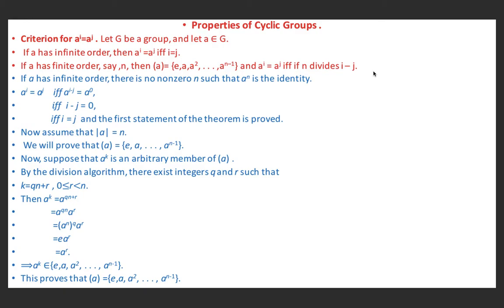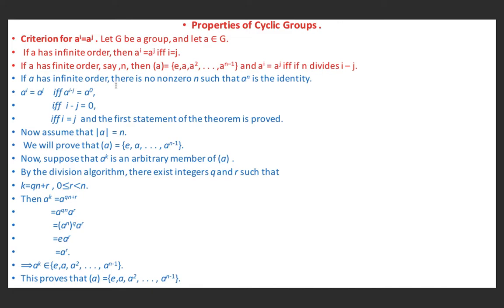In case of infinite order, if the element is of infinite order, then a^i equals a^j if and only if i equals j. And if the order of element a is finite, then a^i equals a^j if and only if n divides i minus j. We know that the order of an element is nothing but the least positive integer n for which a^n equals e.